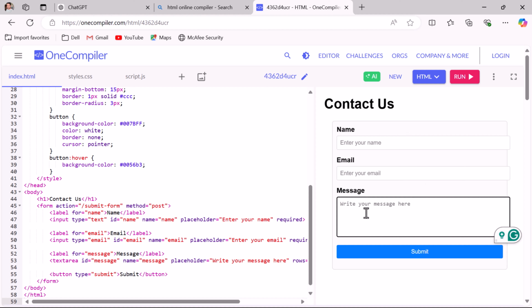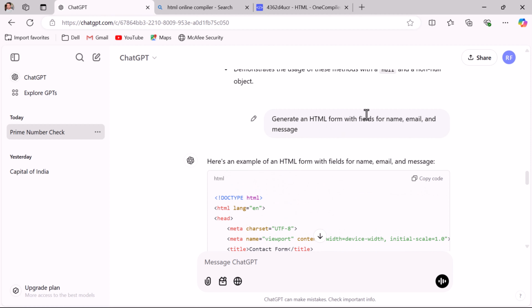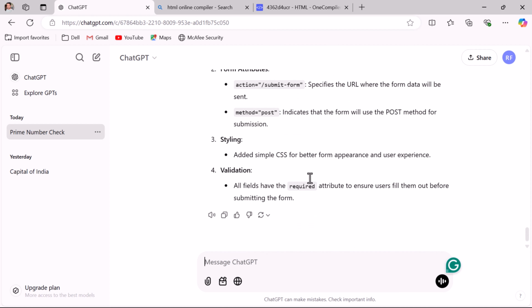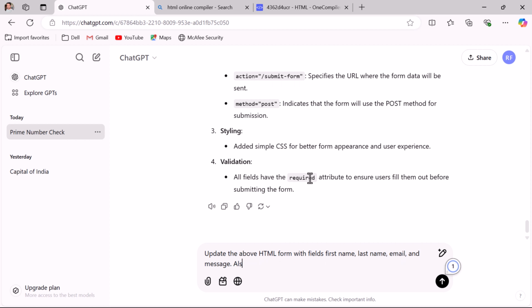And if you need some changes in this form, then you can also add follow-up questions to ChatGPT. For example, let us say you want to update the field names. Let us say you want the HTML form with fields like first name, last name, email and message. Then you can just add a follow-up question, for example: update the above HTML form with fields first name, last name, email and message, and also add the validation.